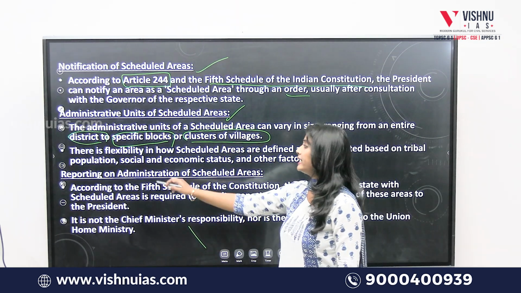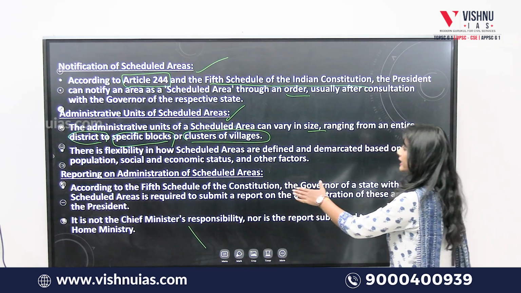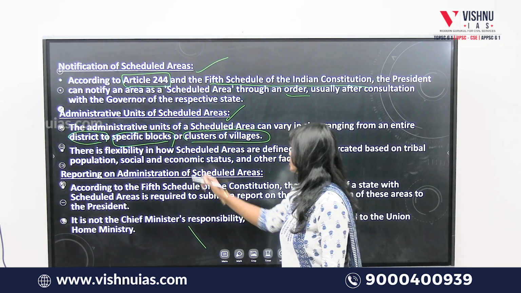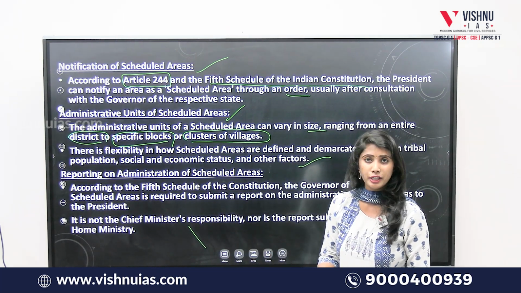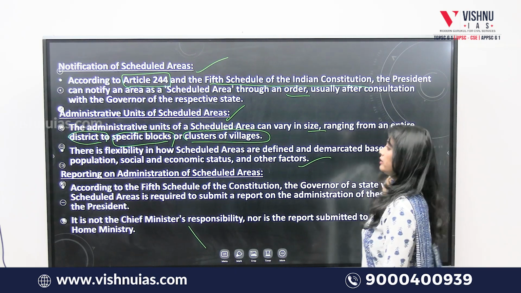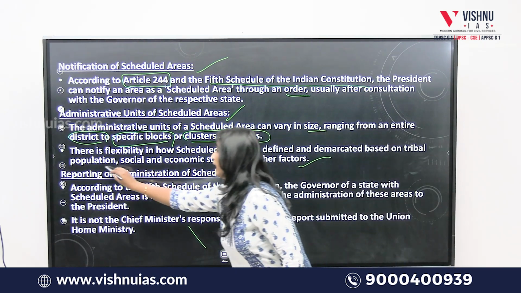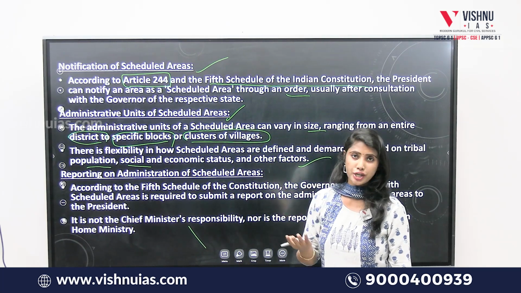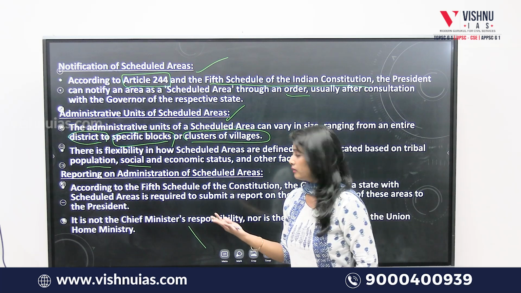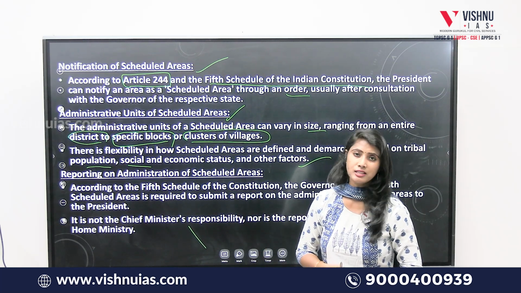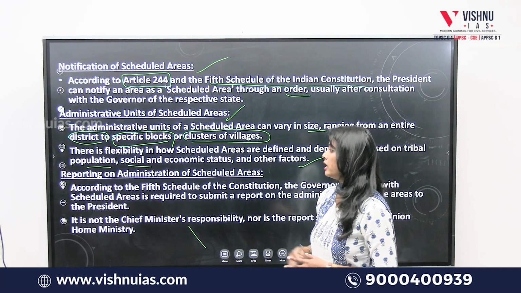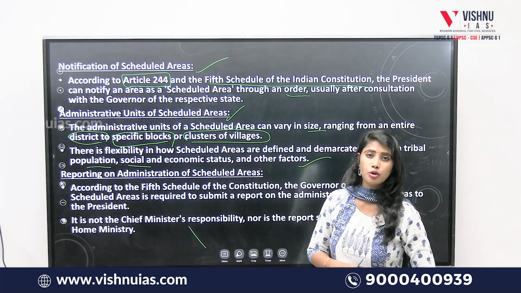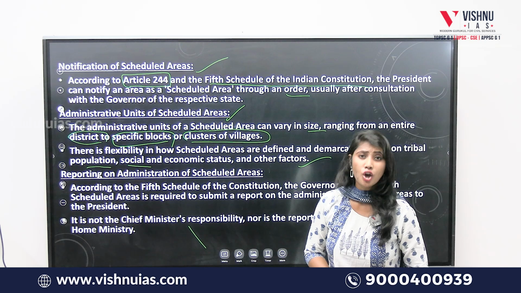Next, there is flexibility in how scheduled areas are defined and demarcated based on the tribal population, social and economic status and other factors. What are the factors taken into consideration? First of all, tribal population, next their social and economic status, and also some other factors like education and their sex ratio. These are examples of what will be taken into criteria, and thereafter they will be divided into these various administrative blocks. So with this we can say that the second statement is also true.